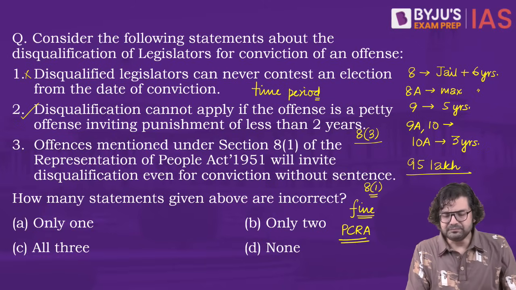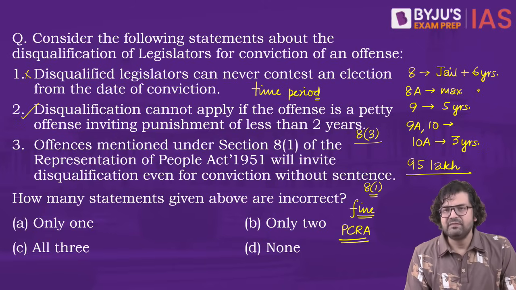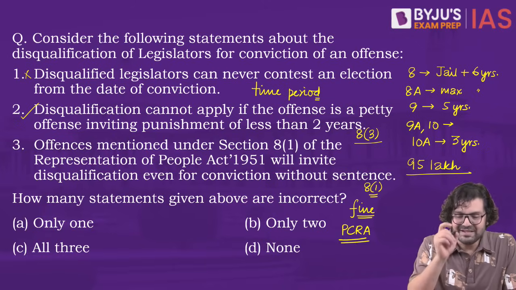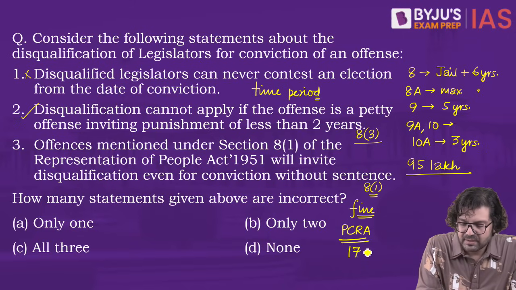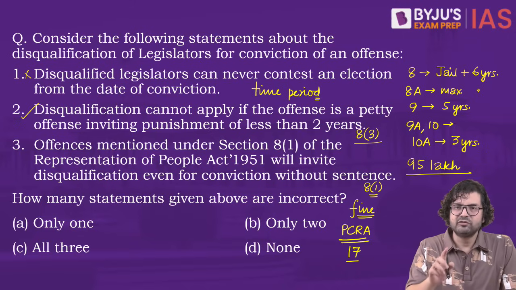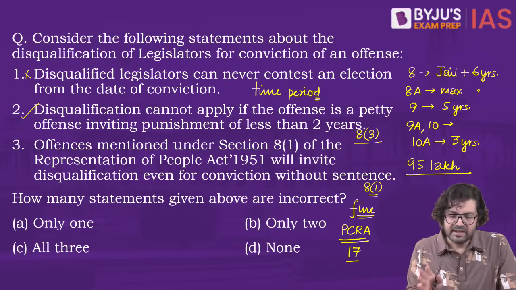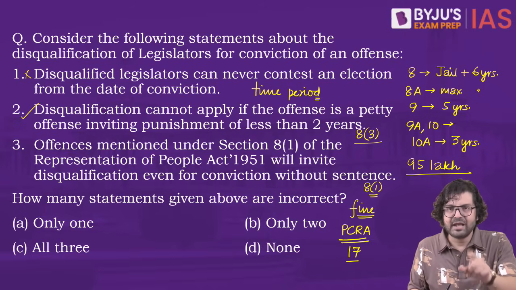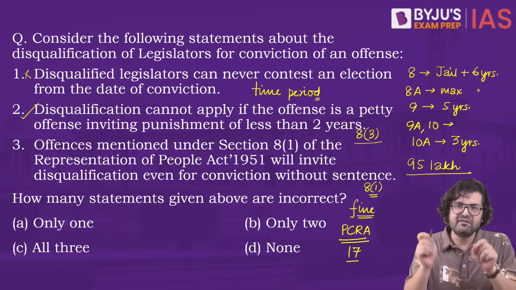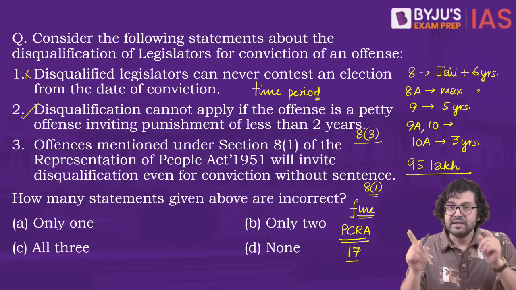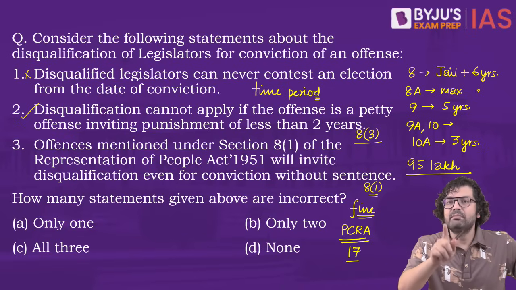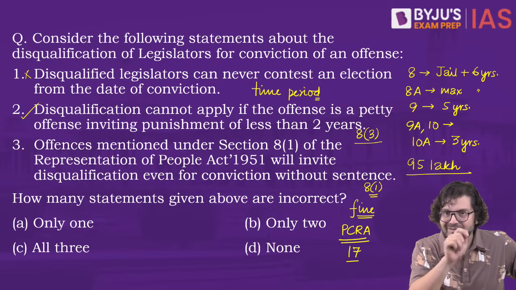This is the law wherein we punish the offense of untouchability under Article 17. Now, this law allows for jail sentence, also imposition of monetary fine. Let's say you practice untouchability and you are found guilty and a monetary fine has been imposed on you, no jail sentence. Even then, you will not be allowed to contest elections for 6 years.